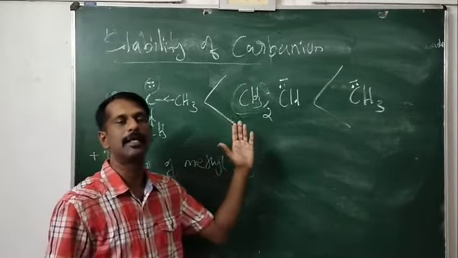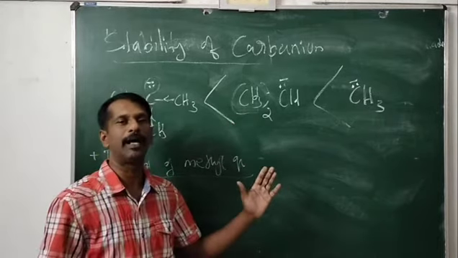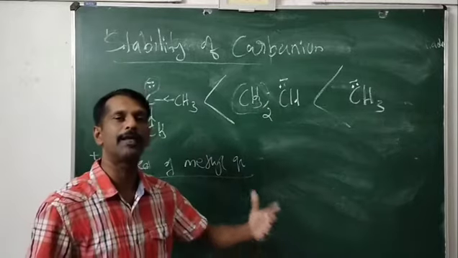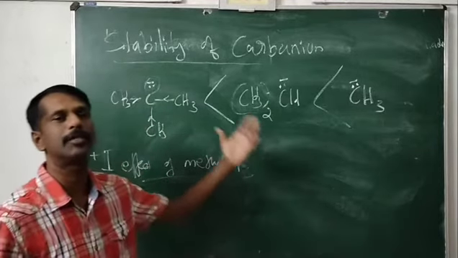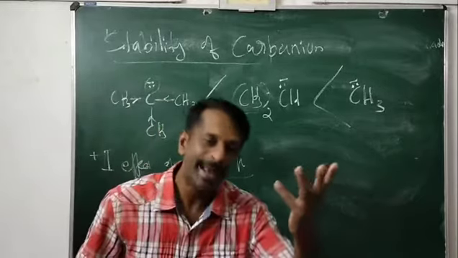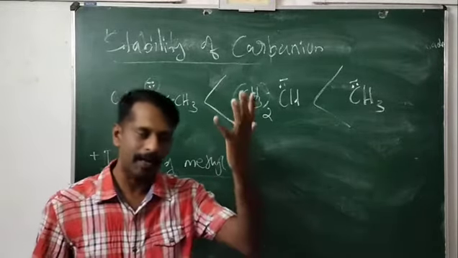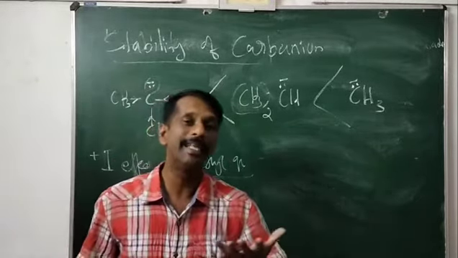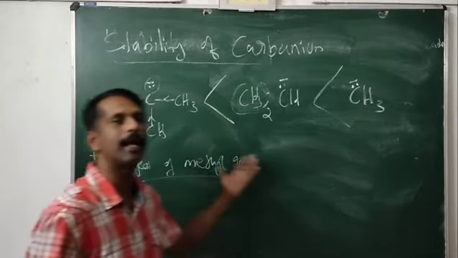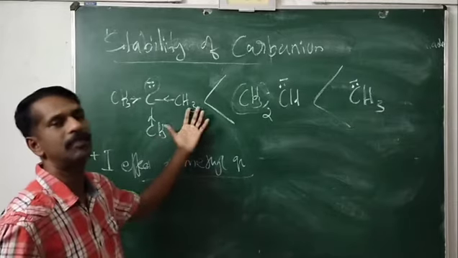This carbanion is destabilized by the increase in the number of alkyl groups. As the number of alkyl groups increases, what will happen to the stability of the carbanion? The stability of the carbanion will decrease, or you can say that the carbanion is destabilized by the increase in the number of alkyl groups due to the plus I effect of the alkyl group.